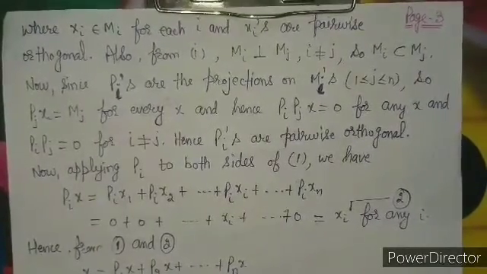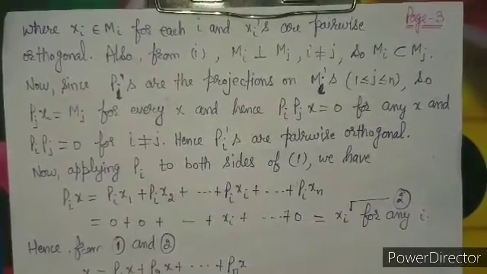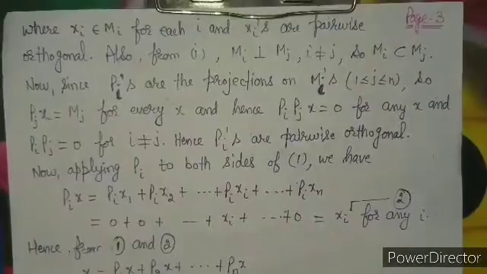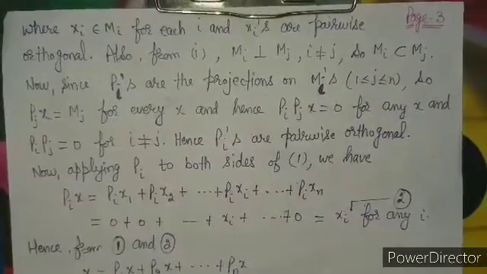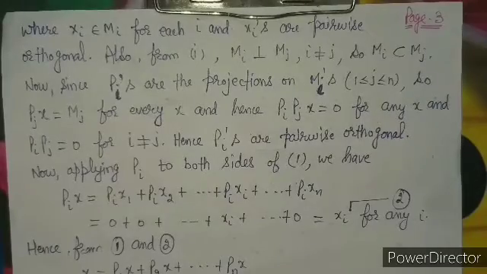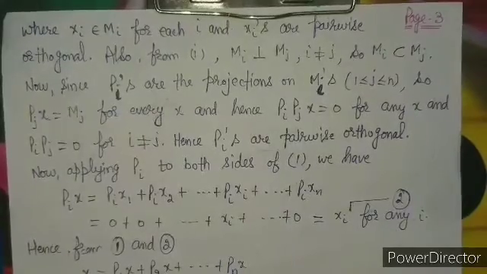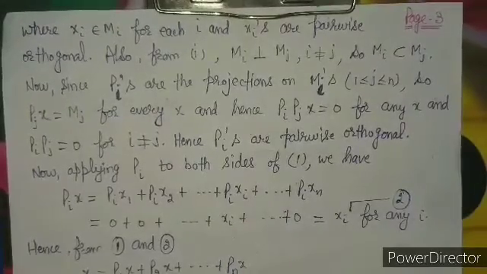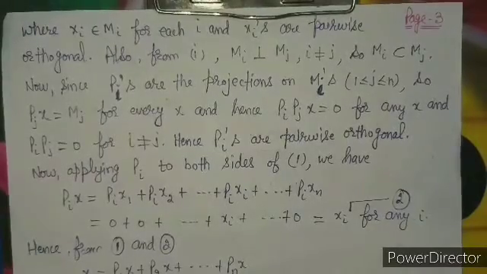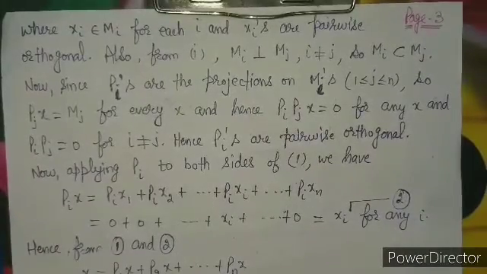And because the Pi's are the projections on the Mi's, we are applying the definition of projections, that Pjx belongs to Mj for every x, and that's why PiPjx equals 0 for any x. That's why we can say that PiPj equals 0 for i not equal to j, because x is arbitrary. So these projection operators must be 0. That's why we can say that the Pi's are pairwise orthogonal, which was the first condition of our proof of 2.